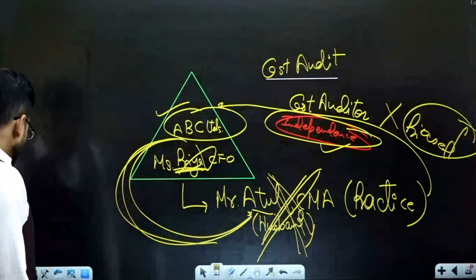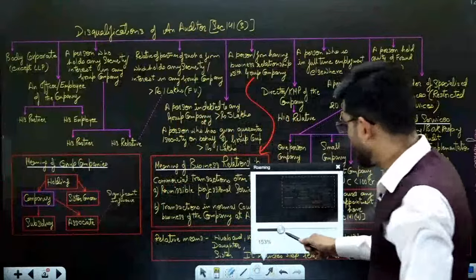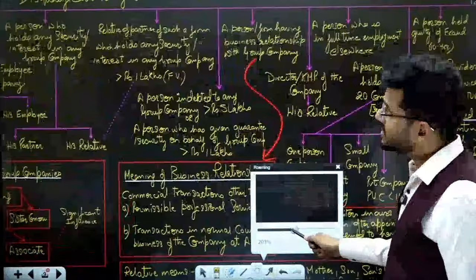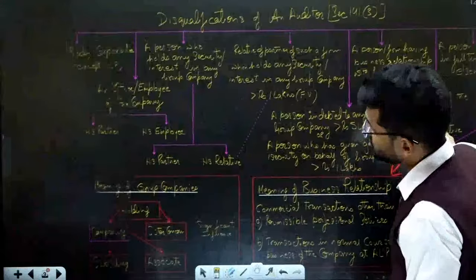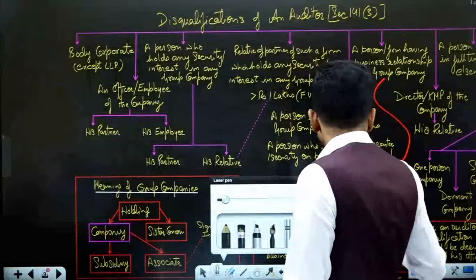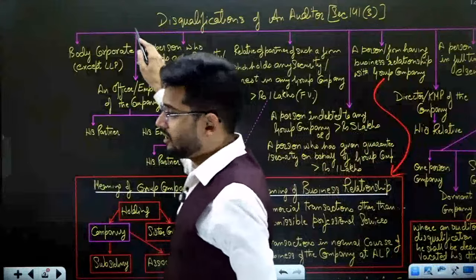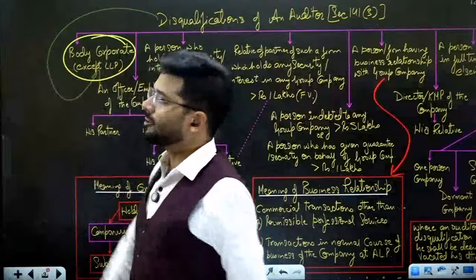So the Companies Act has given you a list of situations where people are disqualified from becoming the cost auditor, and this is the list of cases where this disqualification arises. Yes, you have to just learn this particular list, and in the examination you can just reproduce it. Number one, body corporate.